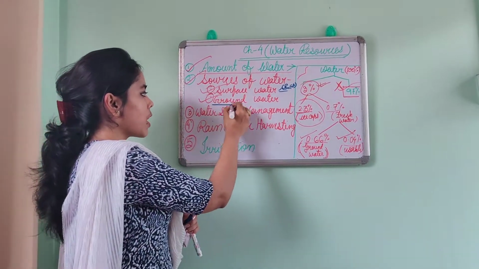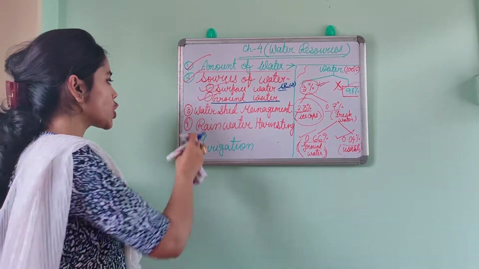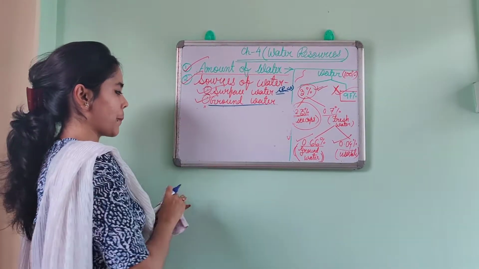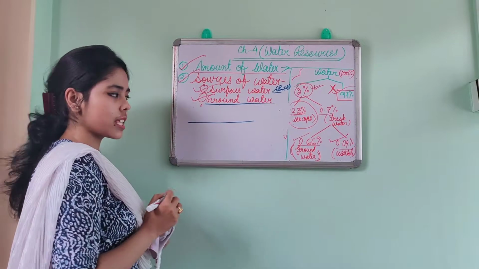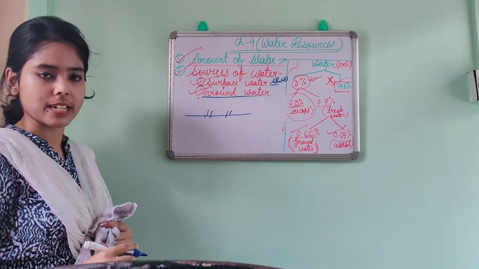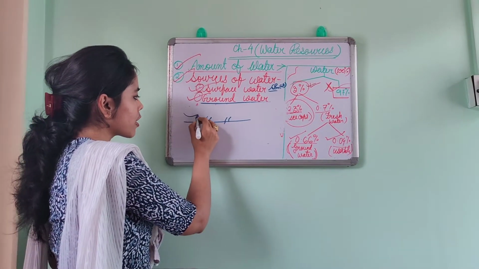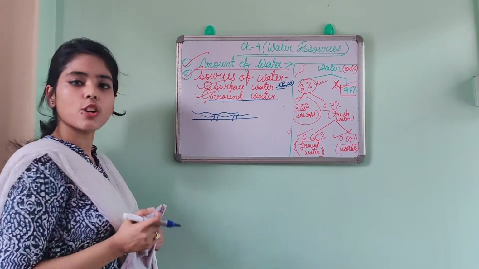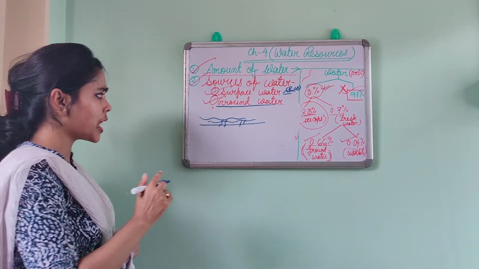Now the next one is groundwater. So to describe this groundwater, here I am making one diagram. So this is the surface of the earth. Okay, and we know on the surface there are so many cracks present. Now, the surface water, that is rivers and streams, these all are flowing on the surface. What will happen?